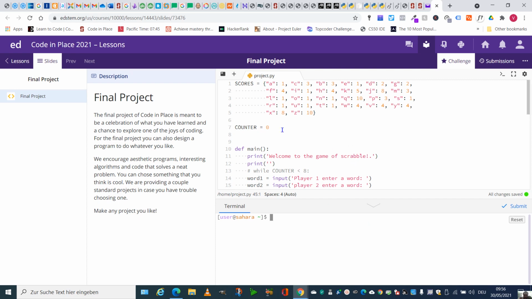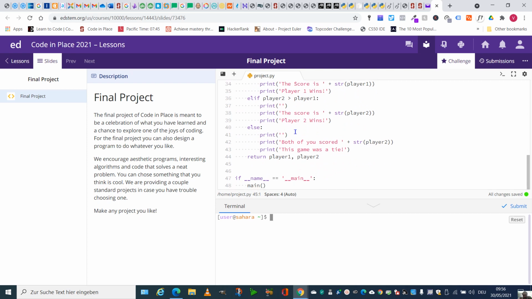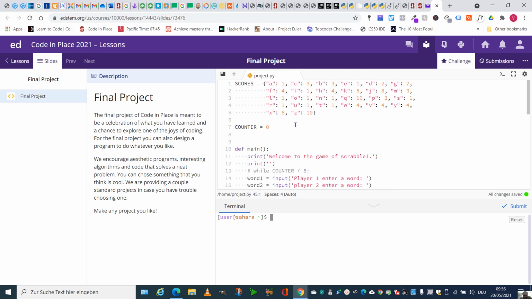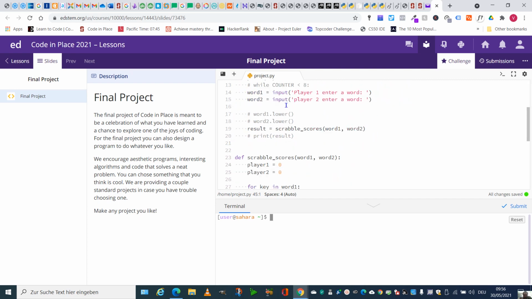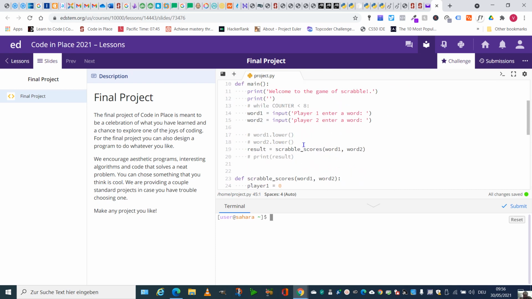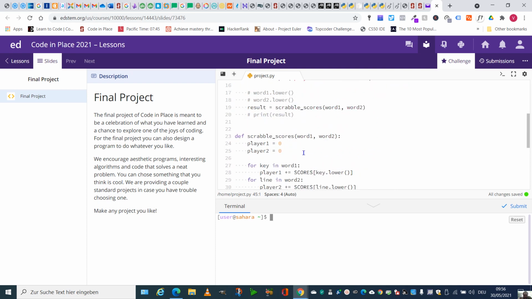I didn't do much here. I just decided to use some basic understanding that I got during the 5 weeks of the program to make a Scrabble word game. So it's as simple as just when I run the program,